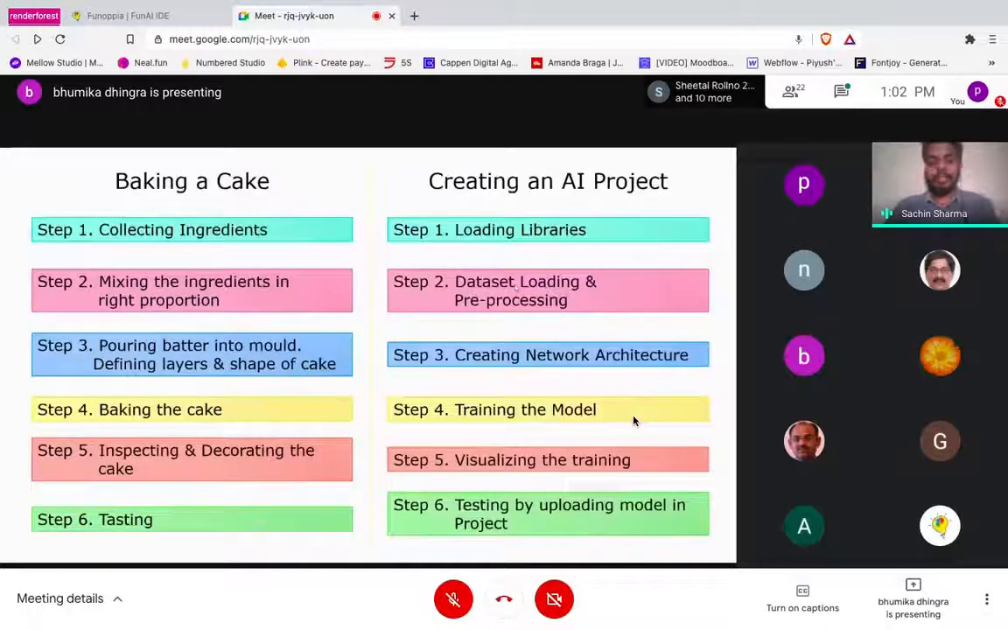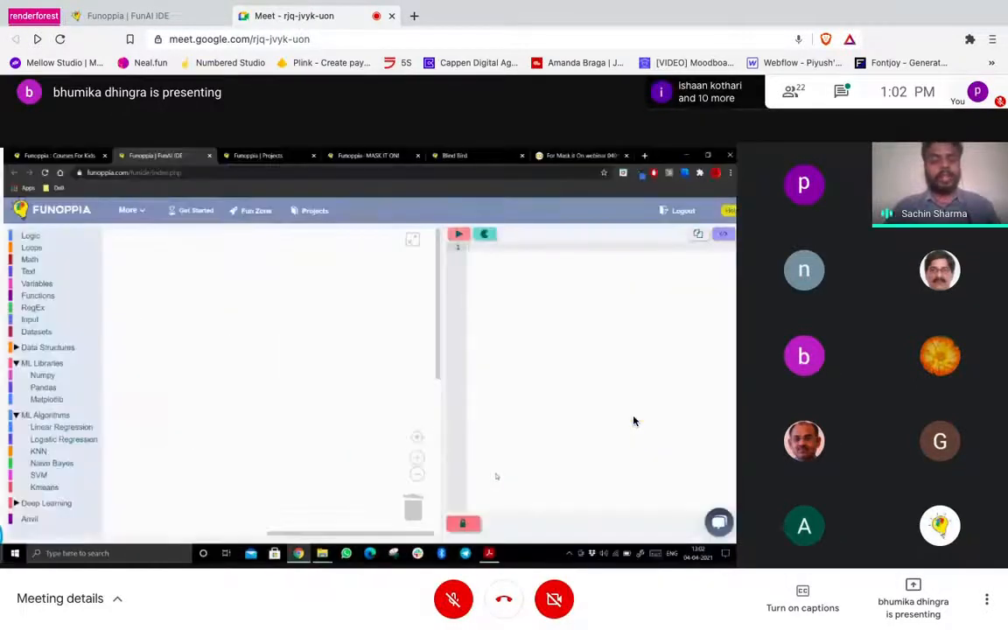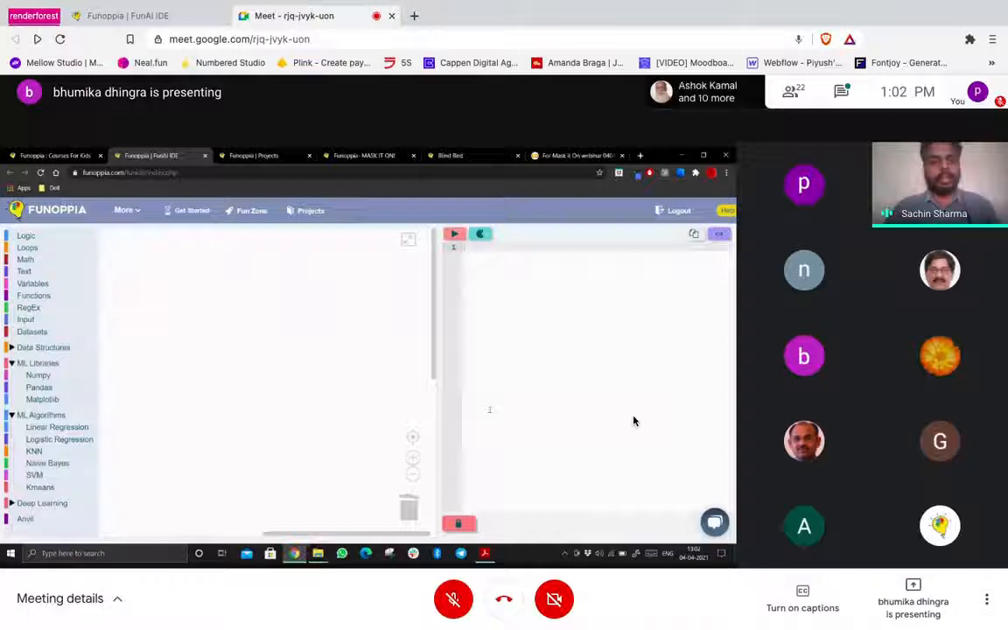As you can see on the screen, on the left side are the steps of baking a cake, and on the right side are the steps of creating an AI project. It starts from loading libraries, similar to collecting ingredients, and goes all the way down to testing our trained model. So without any further delay, let's start building it. This is the platform I was talking about. I will brief you about this platform at the end of this webinar, but for now, let's just start working on it.